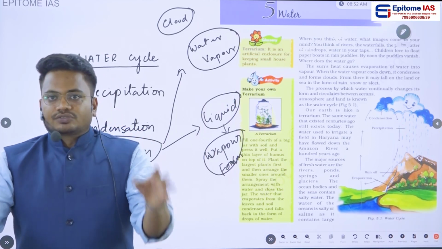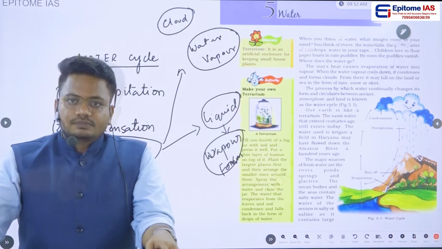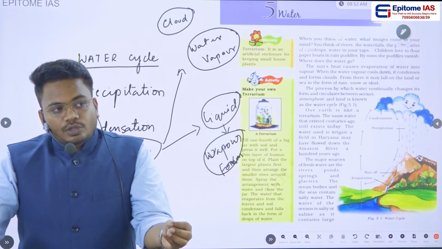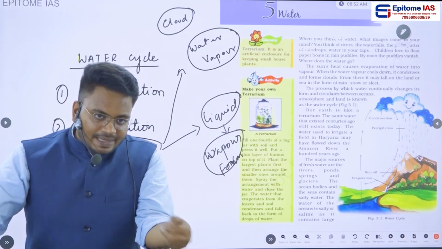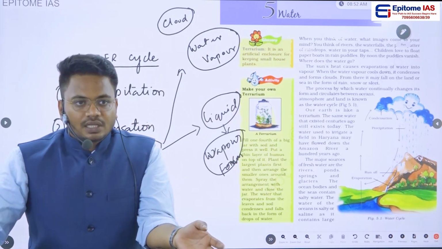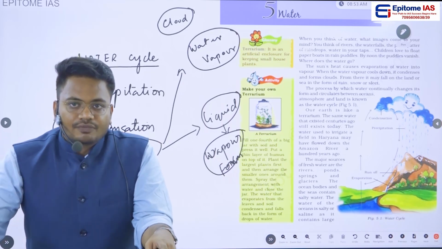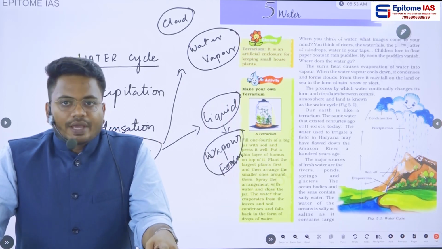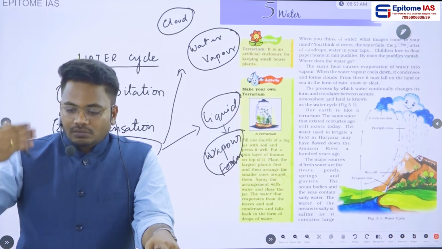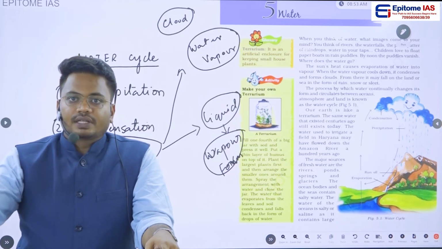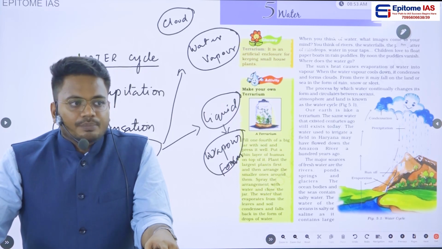Precipitation has many forms: it might happen in the form of rain, snow, or ice flakes. After condensation, the process of converting those clouds into water starts, and that phenomenon we call precipitation.